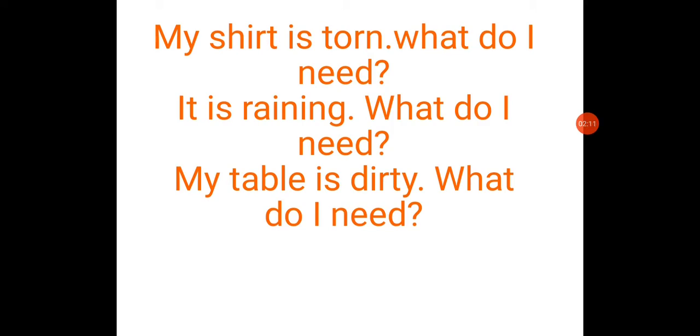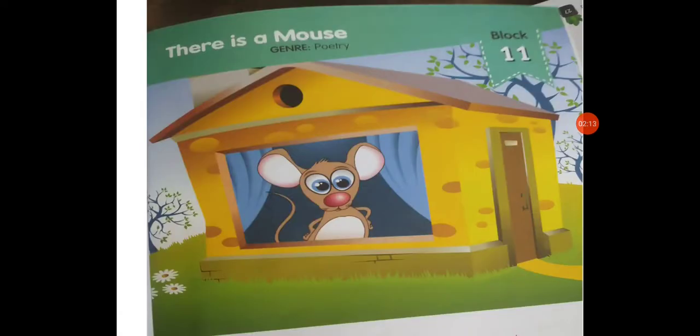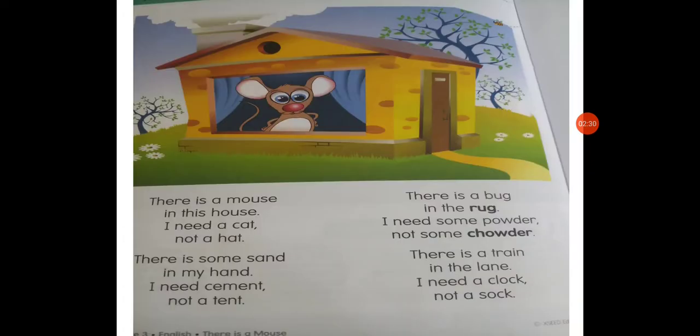So next one. Students, this is your block 11 and today we will read a poem. There is a mouse, and in this poem we will find out problems and their solutions. So students, now let's read this poem. So there is a poem.